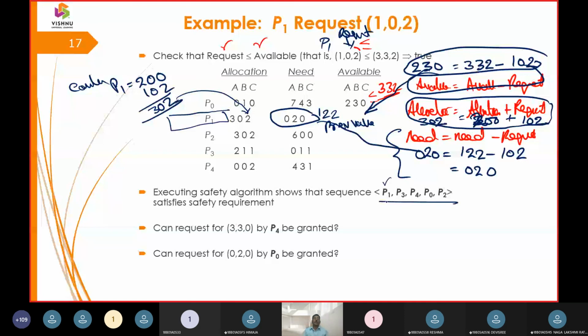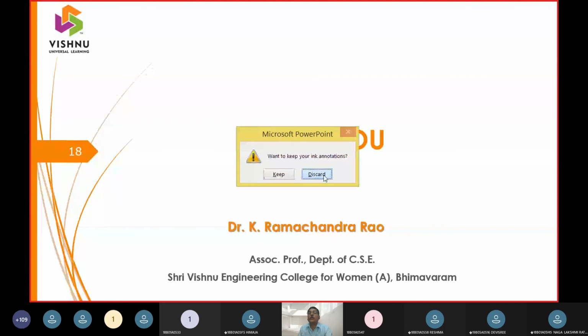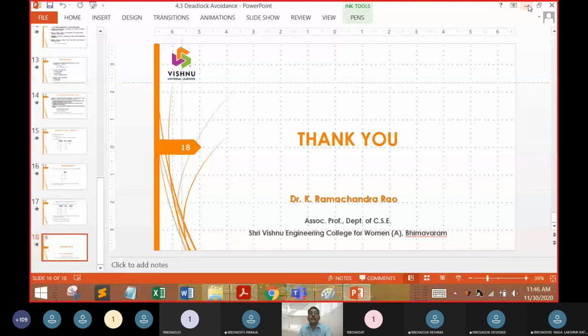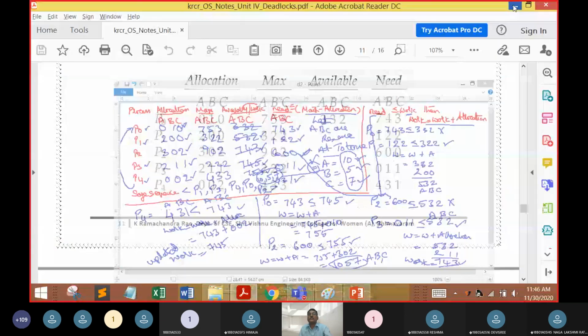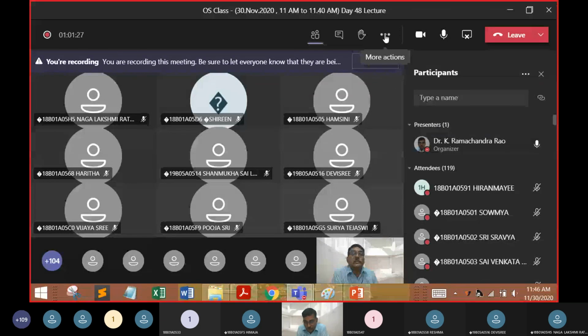Yeah. So this is what we have done for today. We have taken up the banker's algorithm, and we talked about safe sequence. We talked about unsafe sequence. Then we derived the safe sequence part. And after deriving the safe sequence part, we iterated with an example, and we have taken up a safe sequence with the ordering of P1, P3, P4, etc.